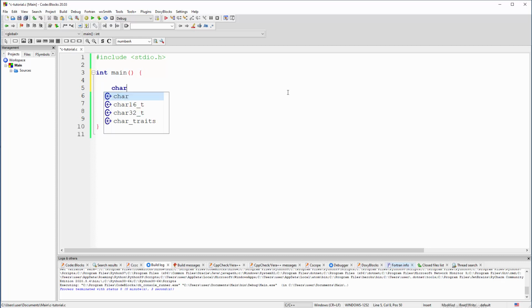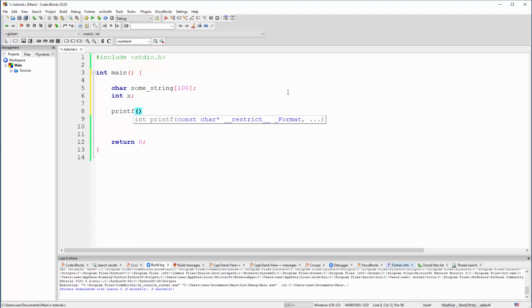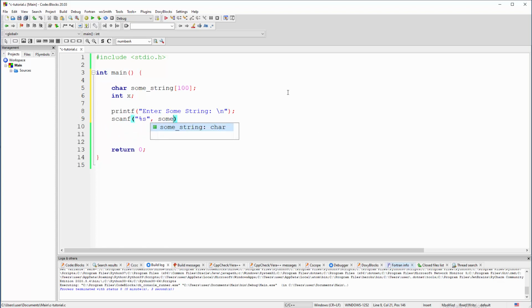Just as last time, some string will be up to 100 characters, and we're going to use some integer x outside the while loop, because how else are you going to print stuff when we talk about placeholders. And let's roll with asking the end user to input something, like "enter some string". Pretty much nothing special here. If you were into the basic C playlist on my channel, we are working with strings and we are targeting that some string.